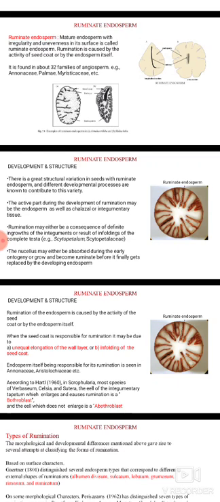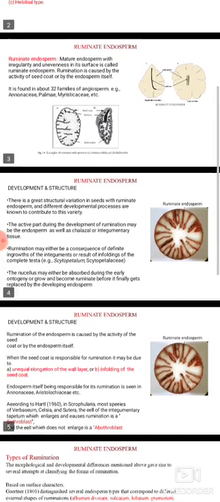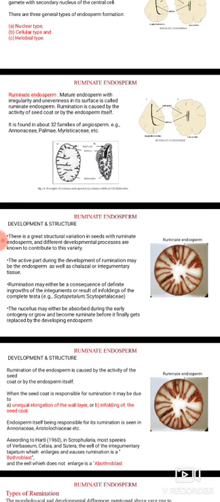So, coming to the ruminate type of endosperm. Mature endosperm with irregularity and unevenness in its surface is called ruminate endosperm. The rumination is caused by the activity of the seed coat or by the endosperm itself. This is totally different from the nuclear type and the cellular type.